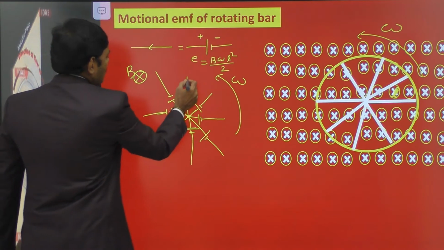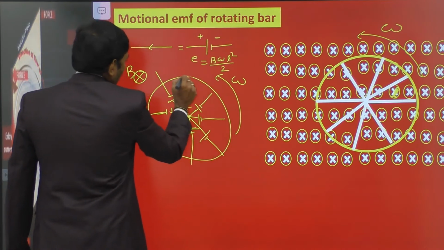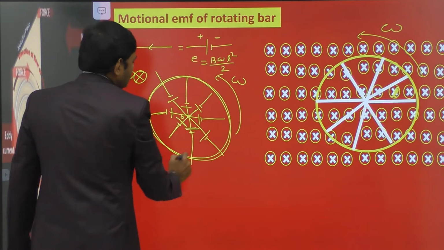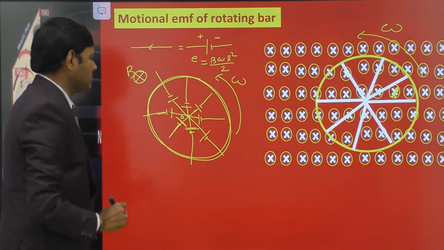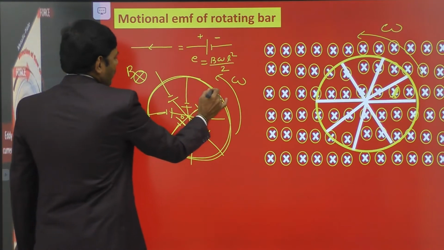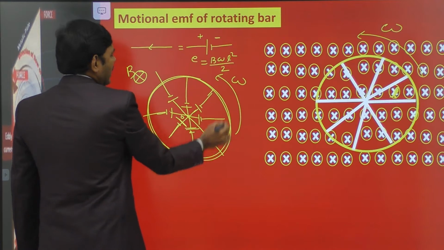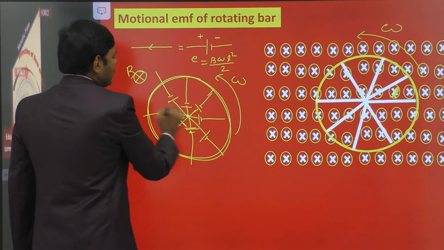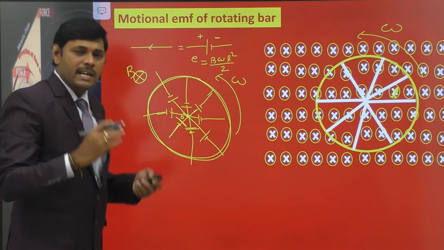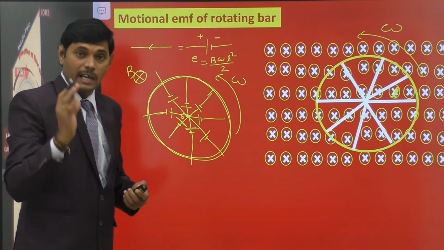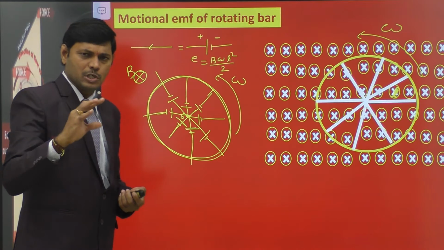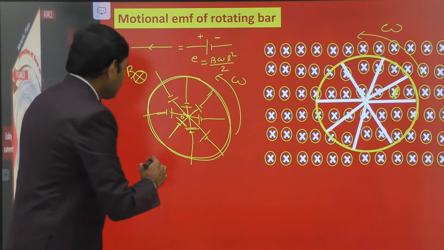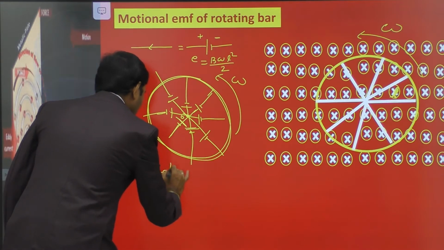All are parallel to each other and we connect them with a connecting wire. Let this periphery be a connecting wire. So all negative terminals are connected together, and all positive terminals are connected together. When the periphery is connected with a good conductor, all negative terminals of these cells are connected together and positive terminals are connected at the center. Therefore, these are n number of cells connected in parallel. If there are n spokes, it is assumed to be n cells connected in parallel, each having EMF E.